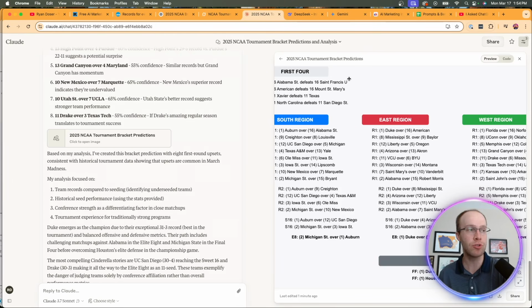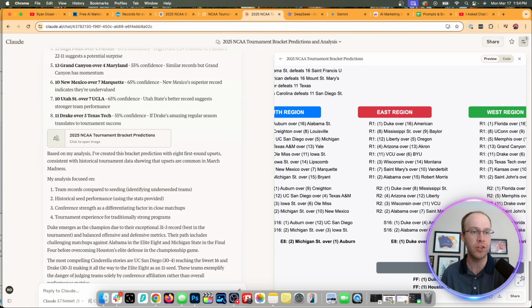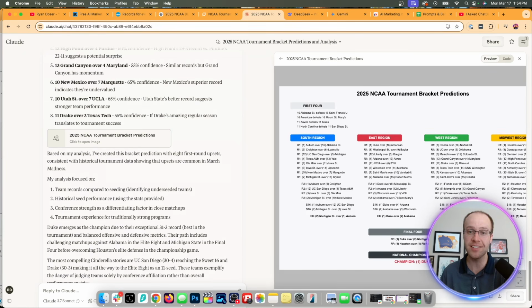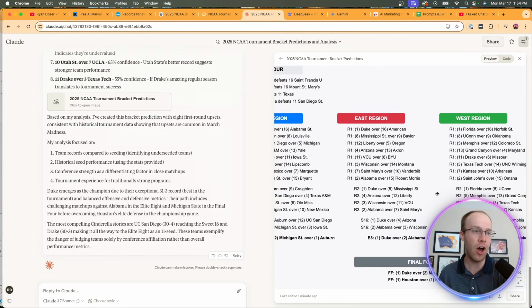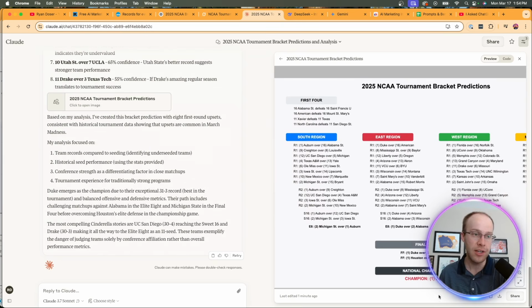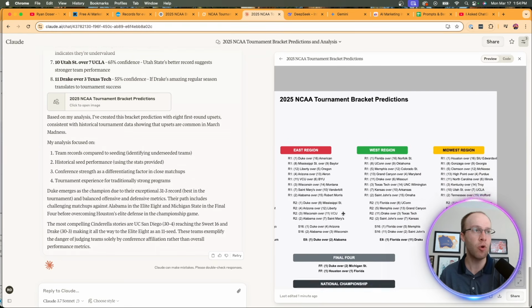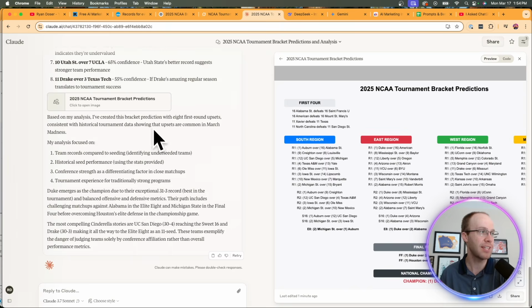Now, I also used Claude 3.7 Sonnet with extended thinking mode. What's really cool about this is it generated what's called a Claude artifact on the right-hand side. I didn't even tell it to do that. So that's a really cool feature. Now, Claude looks like they have Duke. Yeah, they have Duke winning as well over Houston. And this is just a cool way to look at it. You can break it down over here as well.